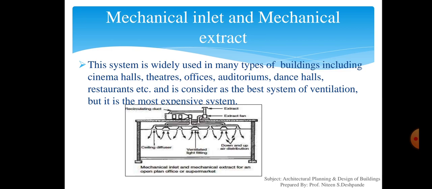Third one is the mechanical inlet and mechanical extract. Both are mechanical, so inlet and extract both are working on mechanical means. This system is widely used in many types of buildings, including cinema halls, theaters, auditoriums, offices, dance halls, restaurants, etc. It is considered as the best system of ventilation, but it is the most expensive system.